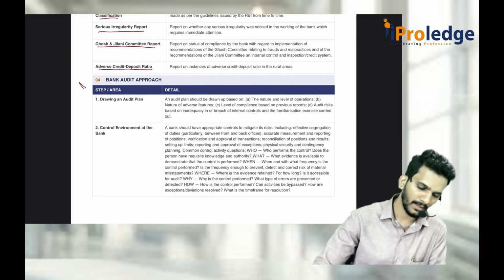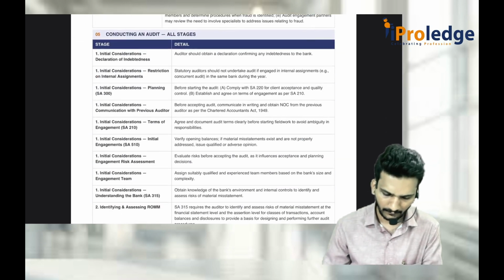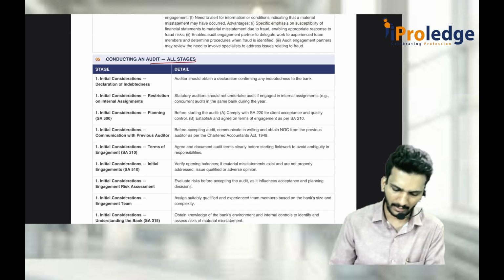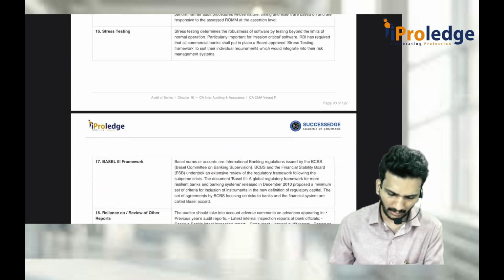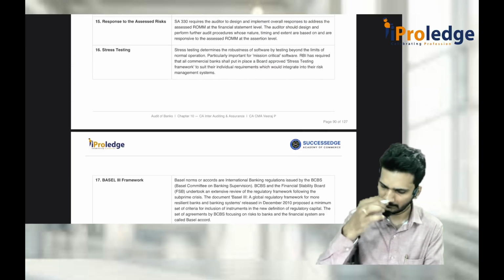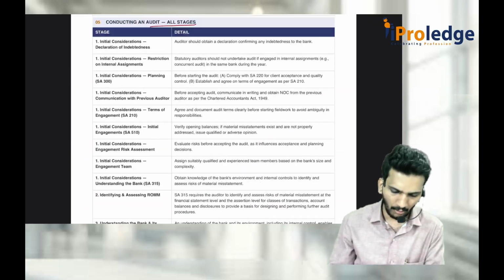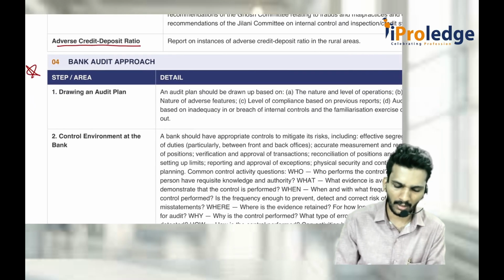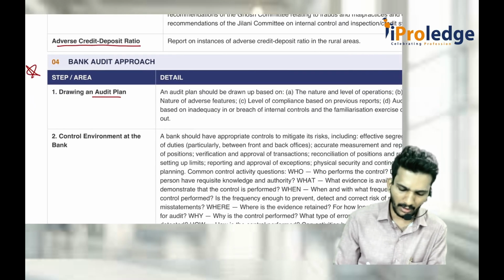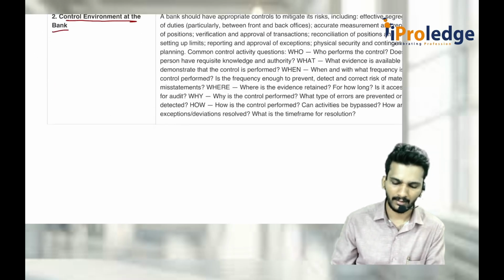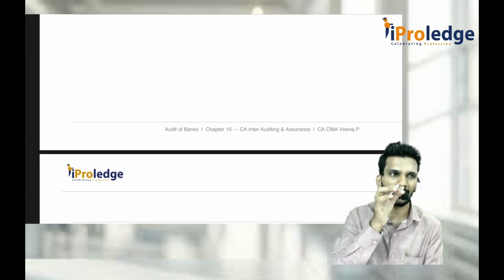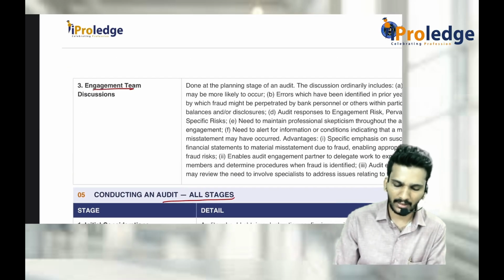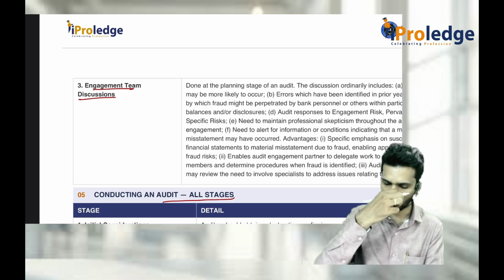This is also important, the bank audit approach. You should check these things because it is very big. Around 18 points are there. So how should the bank audit approach be? First, you should draw the audit plan. Then try to understand the control environment at the bank. Control environment means how the security systems are there. Is it password secured or are watchmen there? Anything. Then you do the engagement team discussions and execute the audit.